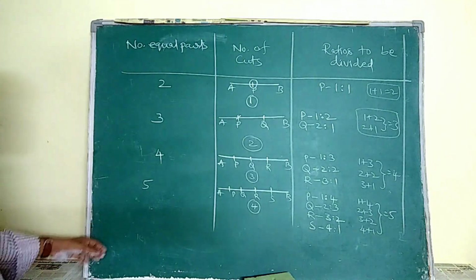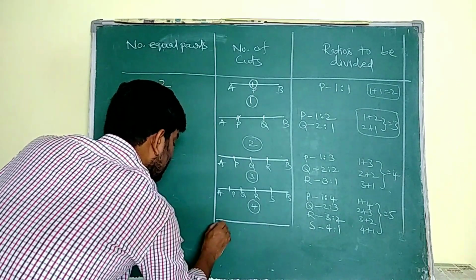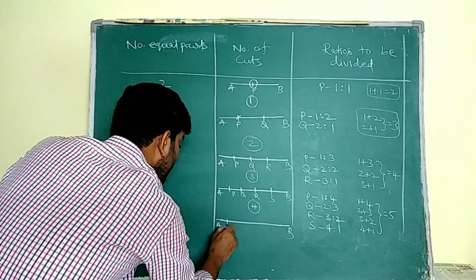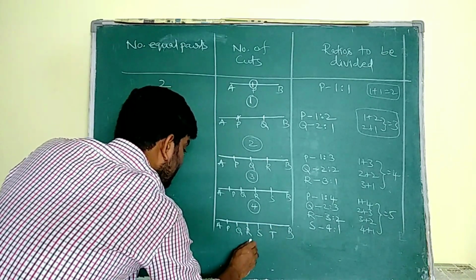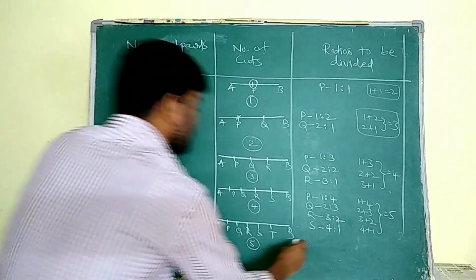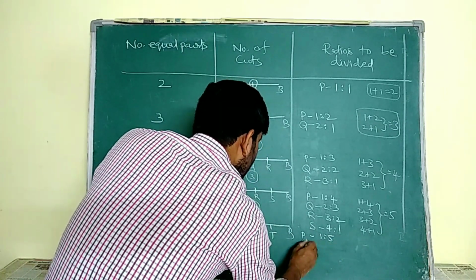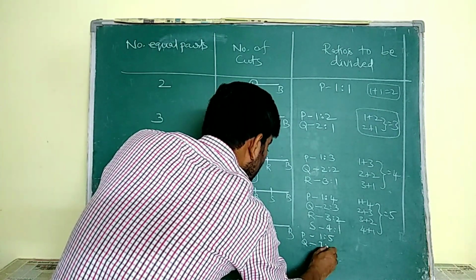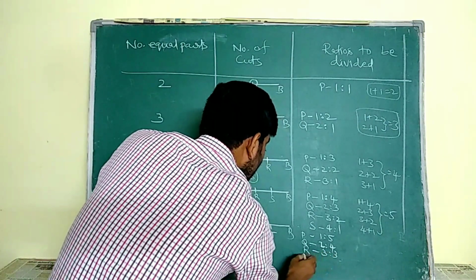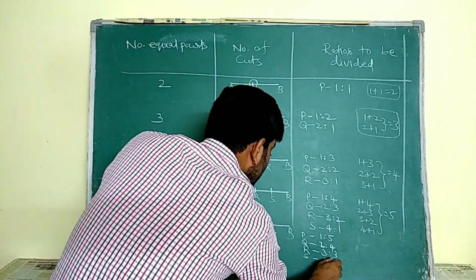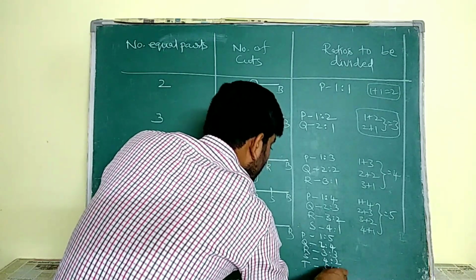Like that, for 6 equal parts, I need 5 cuts: A, B, and points P, Q, R, S, T. So P is in ratio 1:5, Q is 2:4, R is 3:3, S is 4:2, T is 5:1.